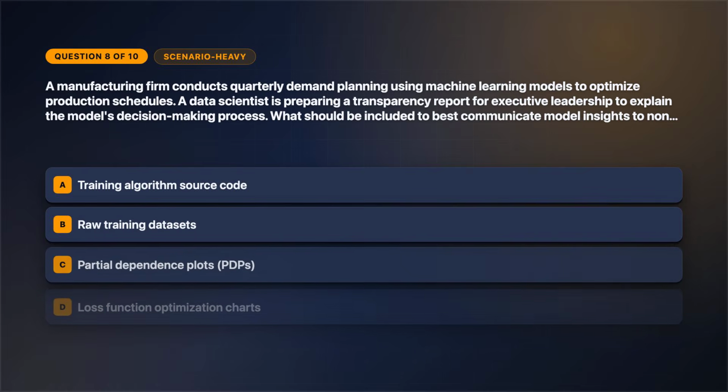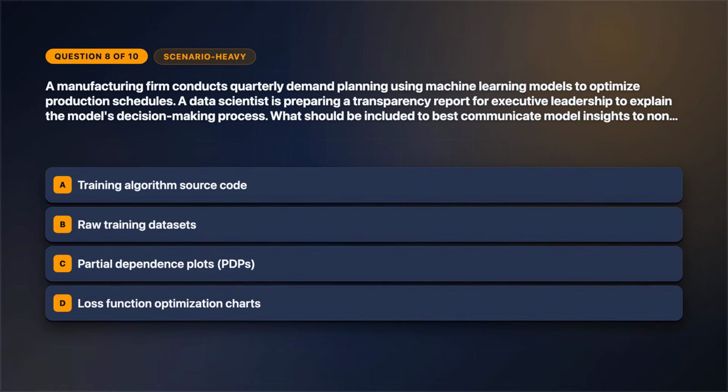Here we go, question 8. Map the scenario to the capability. A manufacturing firm conducts quarterly demand planning using machine learning models to optimize production schedules. A data scientist is preparing a transparency report for executive leadership to explain the model's decision-making process. What should be included to best communicate model insights to non-technical stakeholders? Select one answer. Review the answer choices on screen.